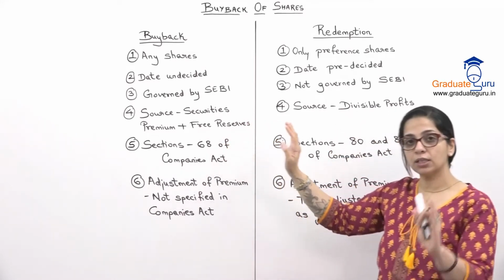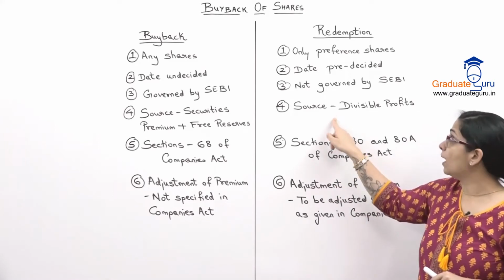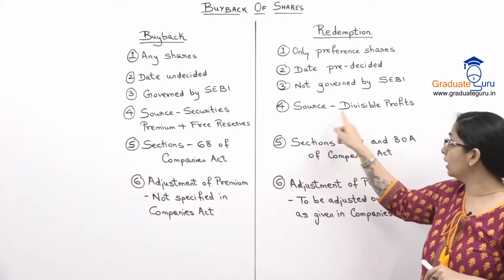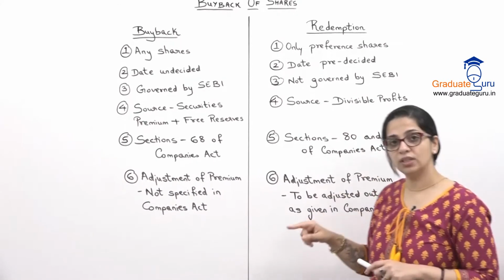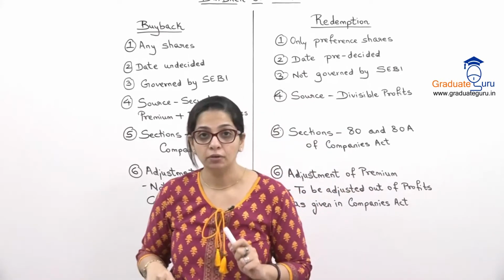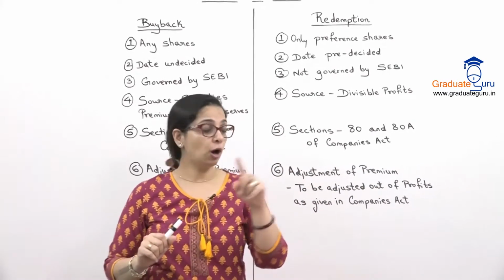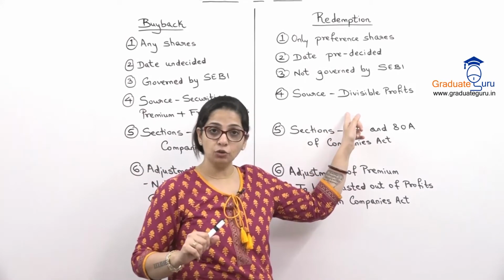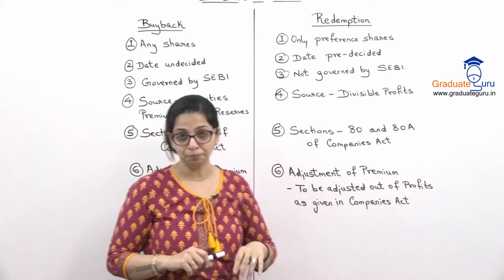Okay, what are free reserves? Big list of free reserves we'll be doing in a little while. But for redemption, I can only use divisible profits. Divisible profits are those which I can use for paying dividend. So जो profit हम dividend के लिए use कर सकते हैं, वो profit हम redemption के लिए use कर सकते हैं, और कोई profits हम यहाँ पर use नहीं कर सकते.